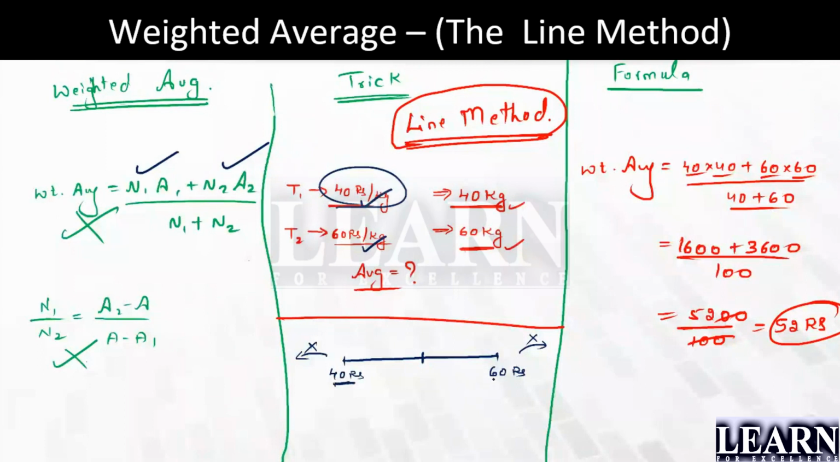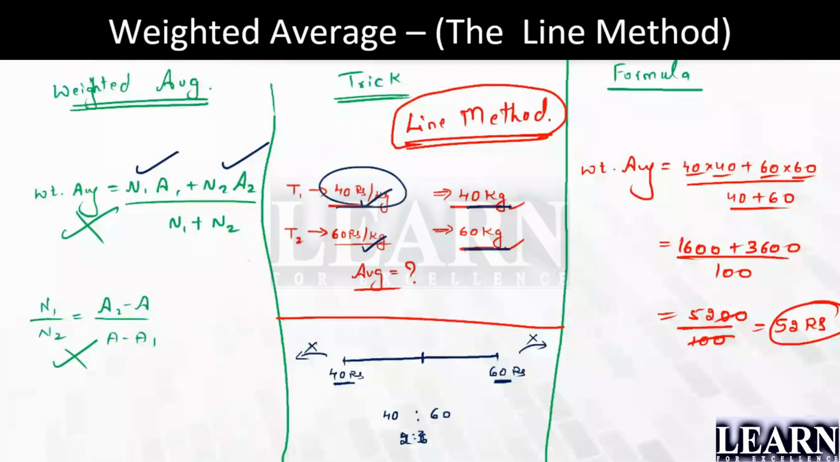Look here, this is the value you have to write. In the number line, always you have to write the value. If they have given the average, write it in between. Next thing, they have given the quantity. Quantity, write it here. 40 rupees per kg, how much kg? 40 kg. Second, 60 rupees per kg, 60 kg. So always take down the ratio of quantity. What is this ratio? 4:6, or can you say 2:3? 2:3 is the ratio.